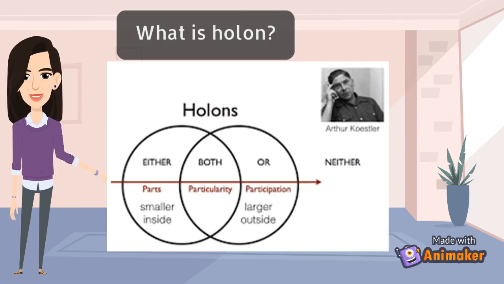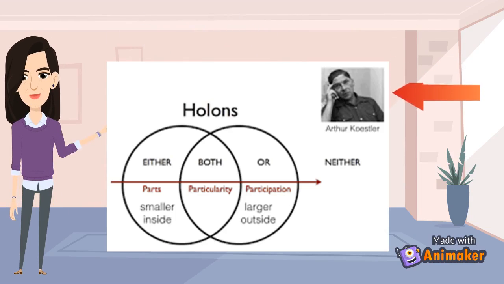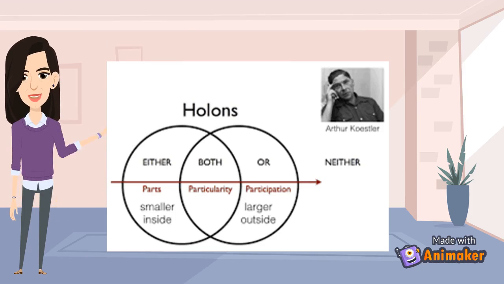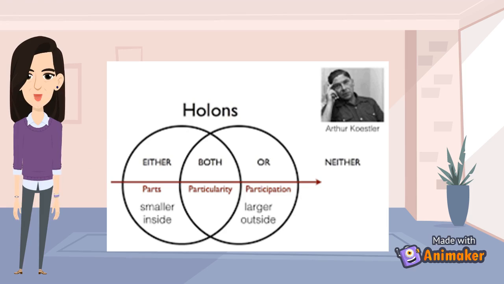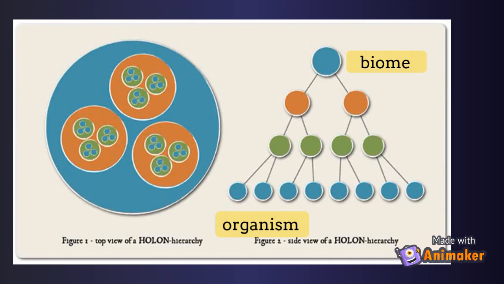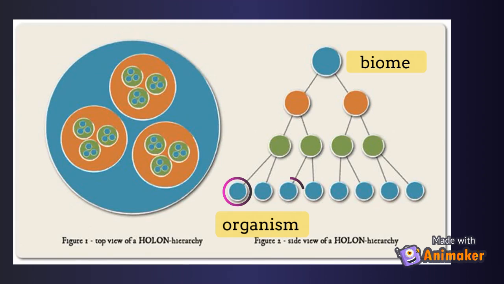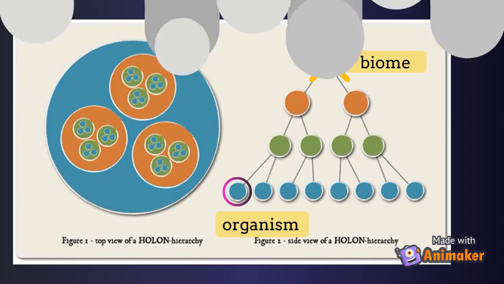Holon is a term coined by Koestler in 1967. It can be both part and whole of each hierarchical level. It is also distinguished by its characteristic rate of behavior. For example, a holon as an individual organism can interact with other individual organisms because both operate at the same space and time scale. However, individual organisms cannot interact with a biome since the orders of magnitude are different in scale.